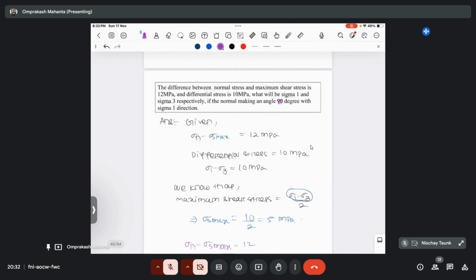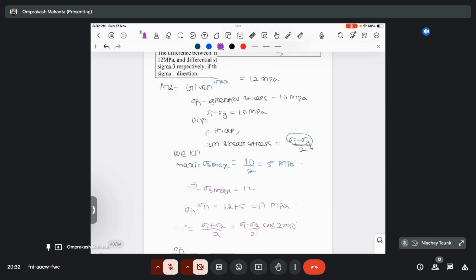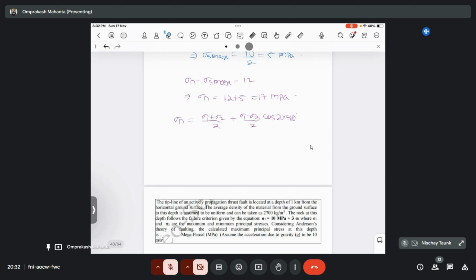I wrote 90, but the angle is 45 degree, so 2 theta will become 90 degree. So this term will become 0, because cos 90 is 0. So sigma n is equal to 17 MPa equals sigma 1 plus sigma 3 divided by 2. So sigma 1 plus sigma 3 will become 34 MPa, right?